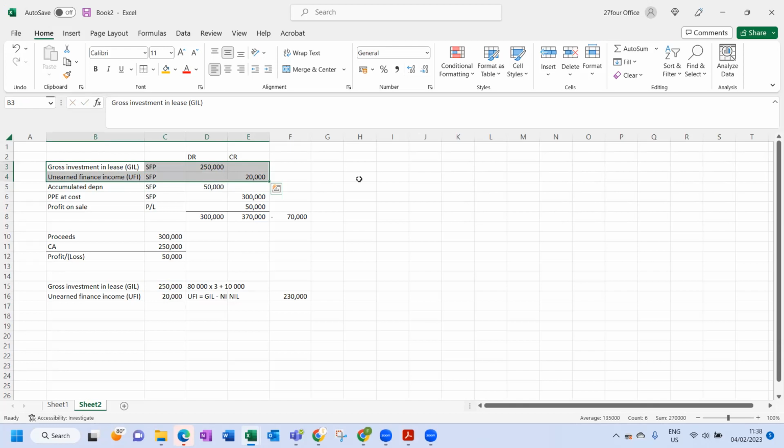So the journals to get net investment in lease are through the gross investment in lease and the unearned finance income. In this case, we'd have made a loss of 20. So basically it'll be like that. Just take note of that aspect. Are you okay with this at this point in time?